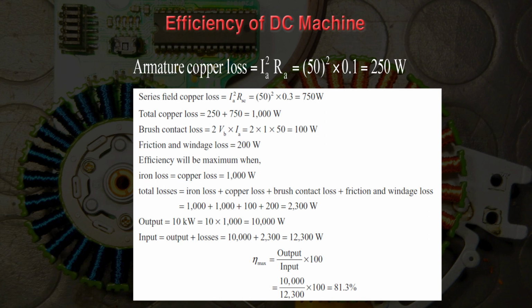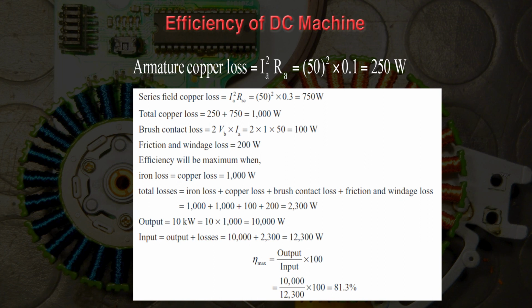And output is 10 kilowatt, so it can be written as 10,000 watt. Because you have to find out the efficiency, efficiency is equal to output upon input. So input can be written as output plus losses. Output is 10,000 watt. Just add the losses, that is 2300 watt.